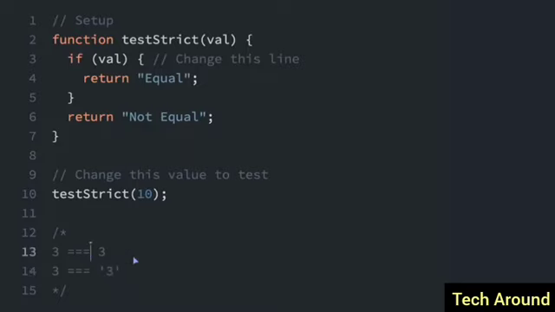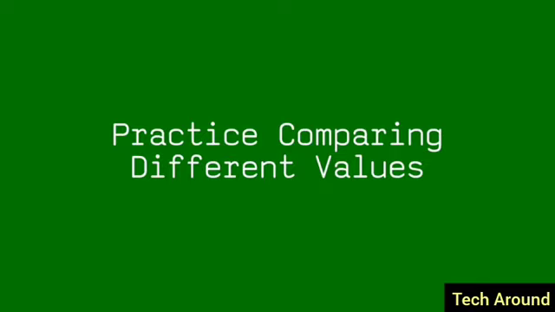Both of these would be true if we were using the double equal sign, because the string would be converted to a number and they would be equal to true. But with the triple equal sign, it does not get converted to a number, so the second one, with the 3 equal signs, would be evaluated to false. So here, we're just going to use it right in this if statement and do equals 7. Now we can pass in the number 7 and it's going to evaluate to true, but if we pass in a string 7, it will evaluate to false.